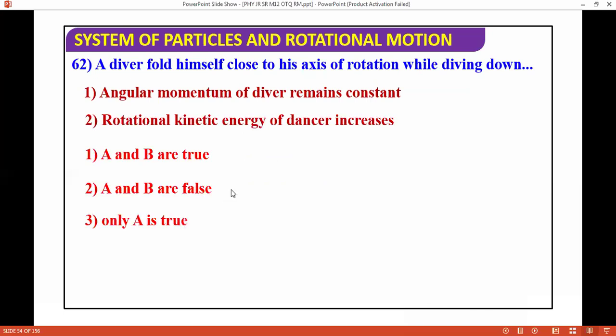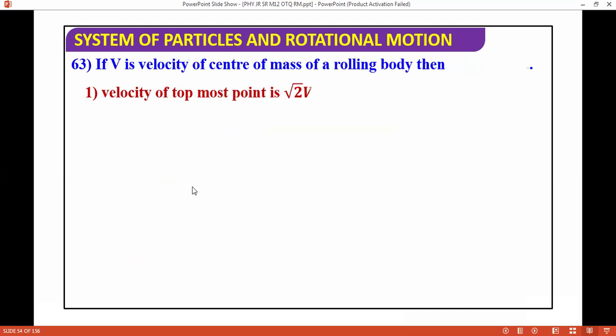So the rotational kinetic energy of downside increases, angular momentum of driver remains constant. What's the correct answer? Angular momentum of driver remains constant and rotational kinetic energy of downside increases. Next question I'm moving ahead: B is the velocity of center of mass of a rolling body, then velocity of